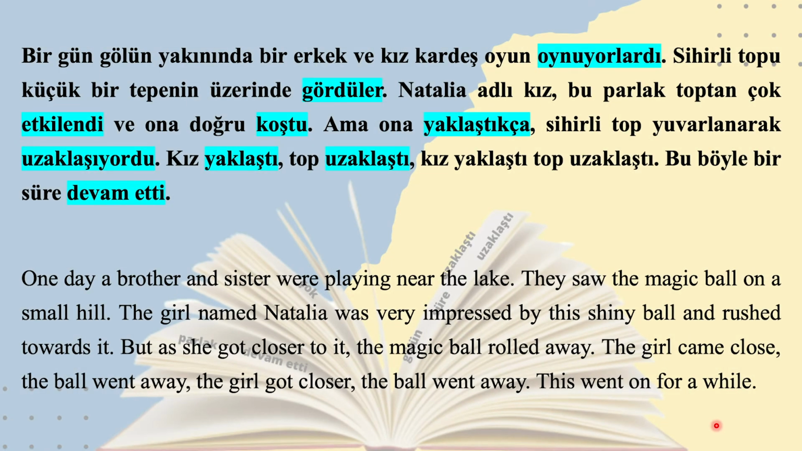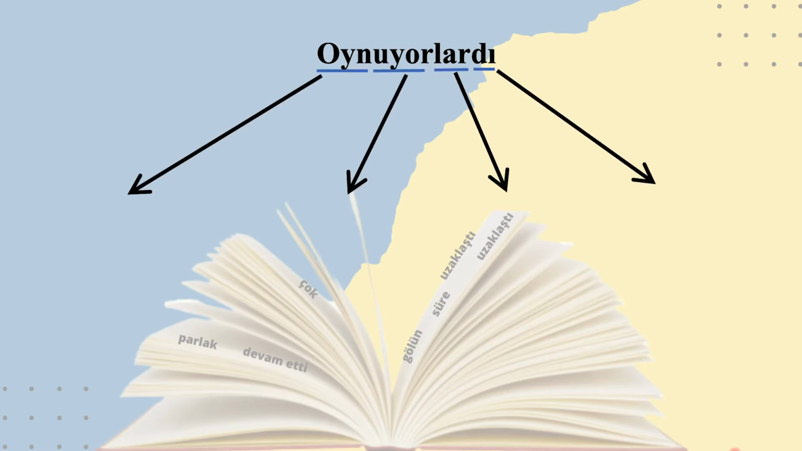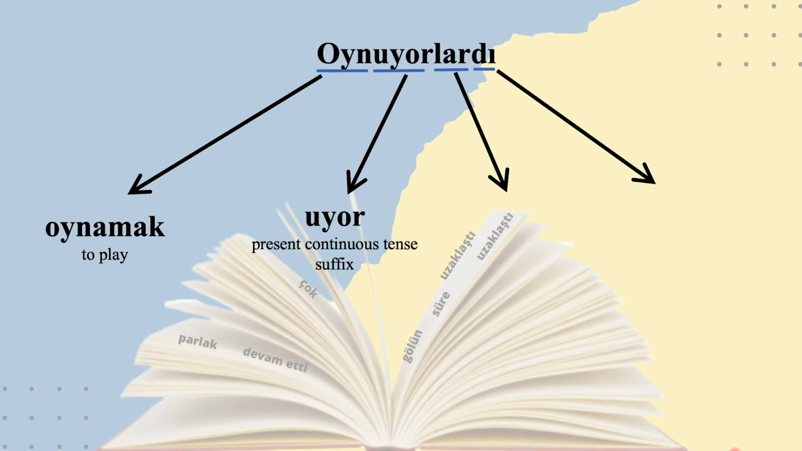Now, after we've finished reading the story, let's explain the following words or verbs. Number one, we have oynuyorlardı. Oynuyorlardı is made up of 3 or 4 parts. The first word is the verb oynamak, which means to play. Then, the uyor is the suffix used to do the present continuous tense.